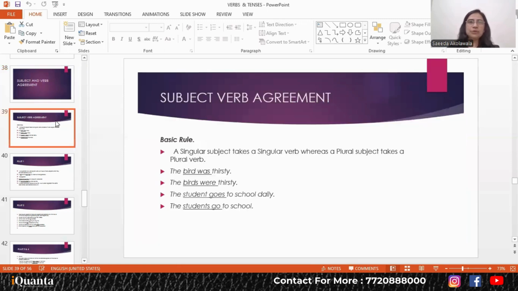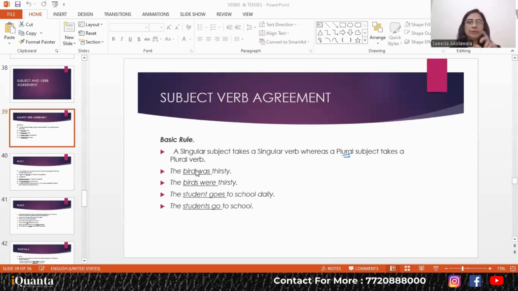Well, very simply put, subject कौन होता है? The doer of the action and verb is the action that happens. So they both must agree to one another. They must be in tandem to one another. That means basic rule क्या बोलता है कि अगर एक subject singular है तो the verb will be singular, correct? और अगर एक subject plural है, if you have a plural subject, well that will take a plural verb.